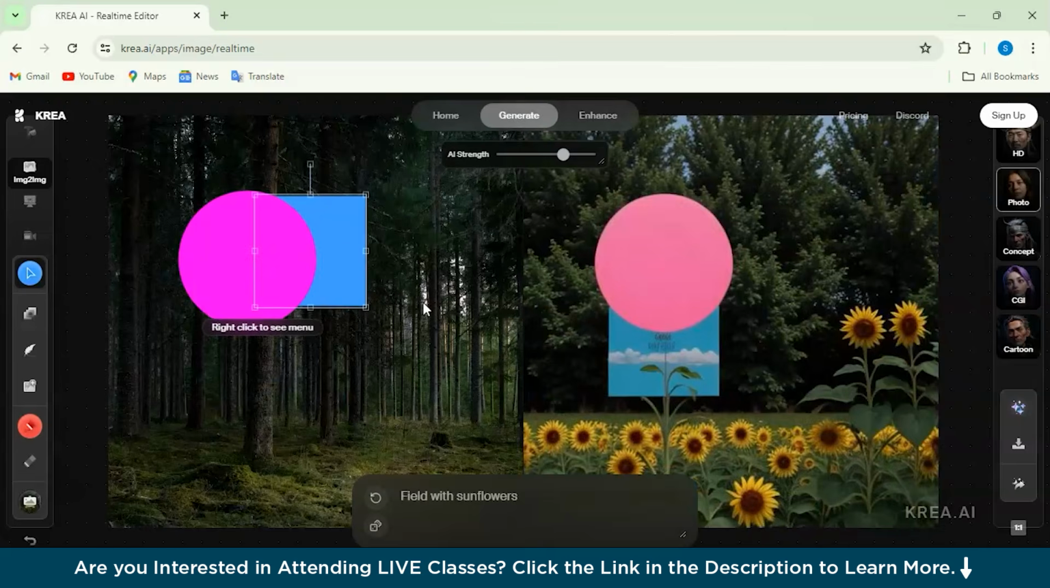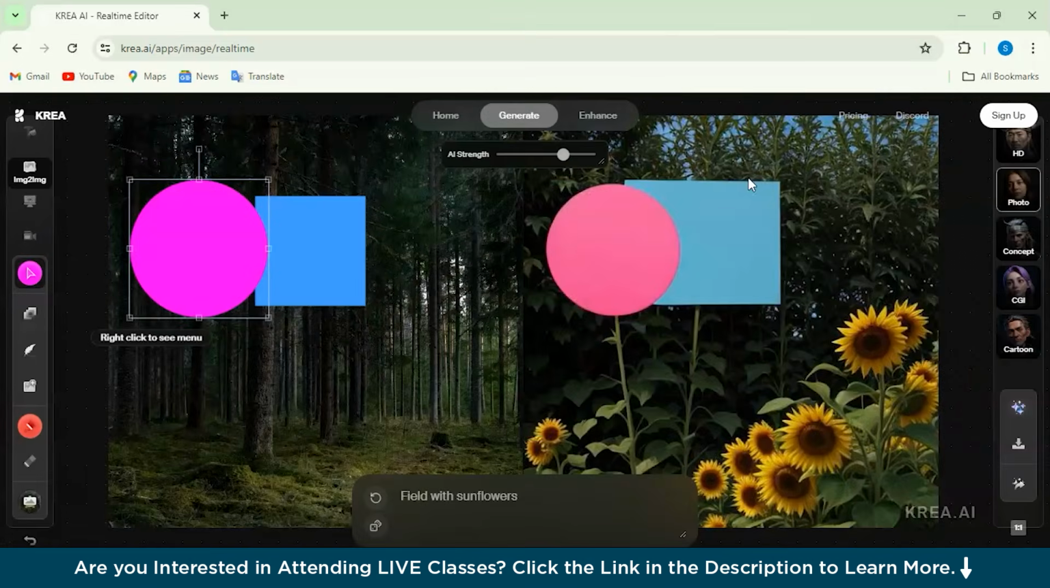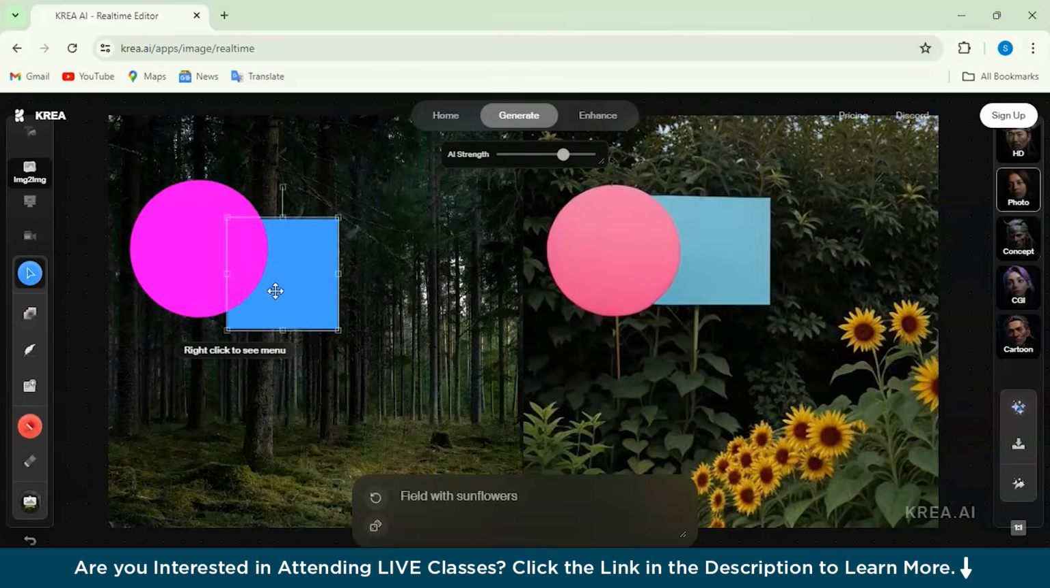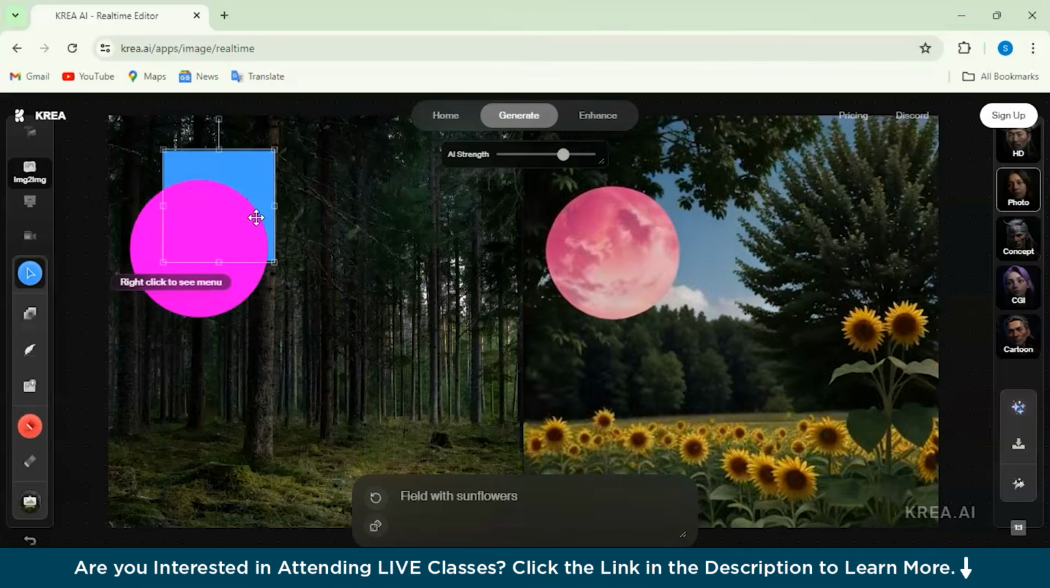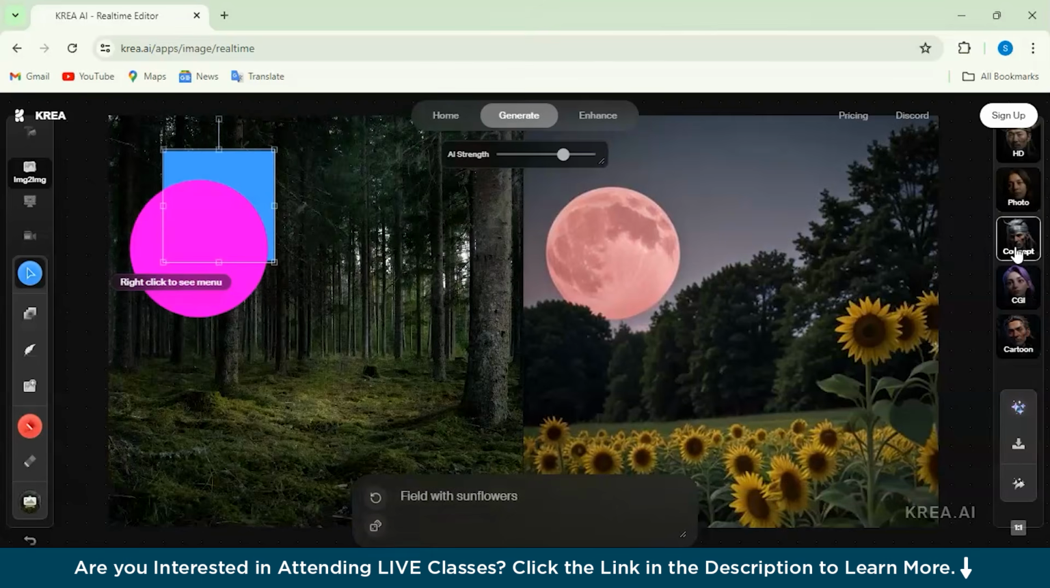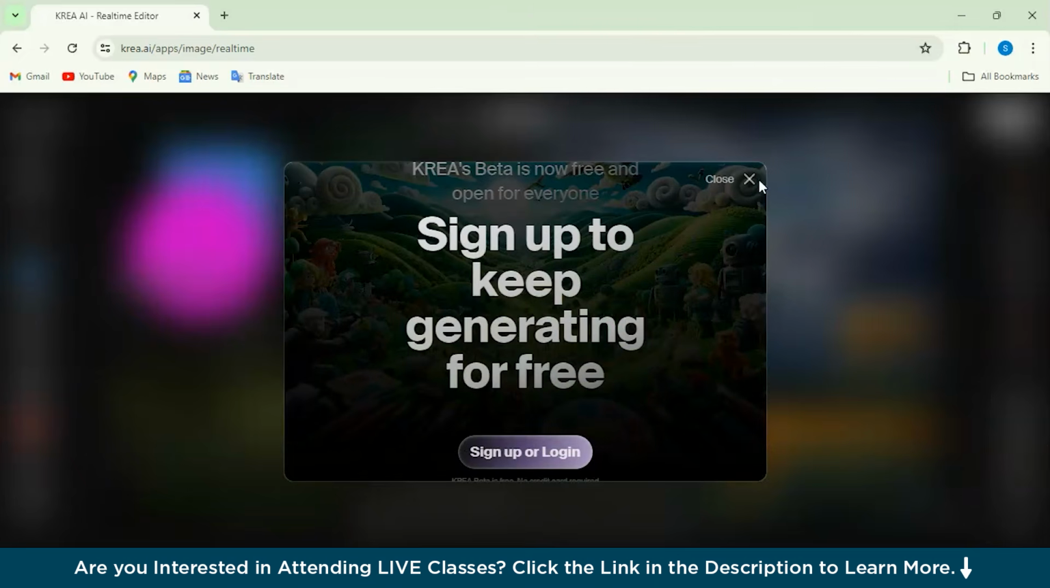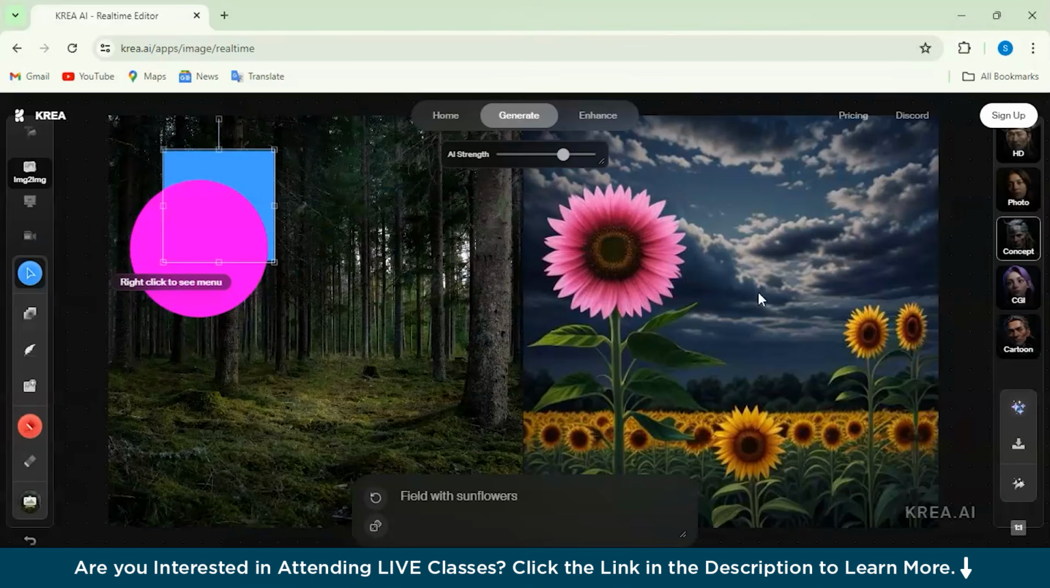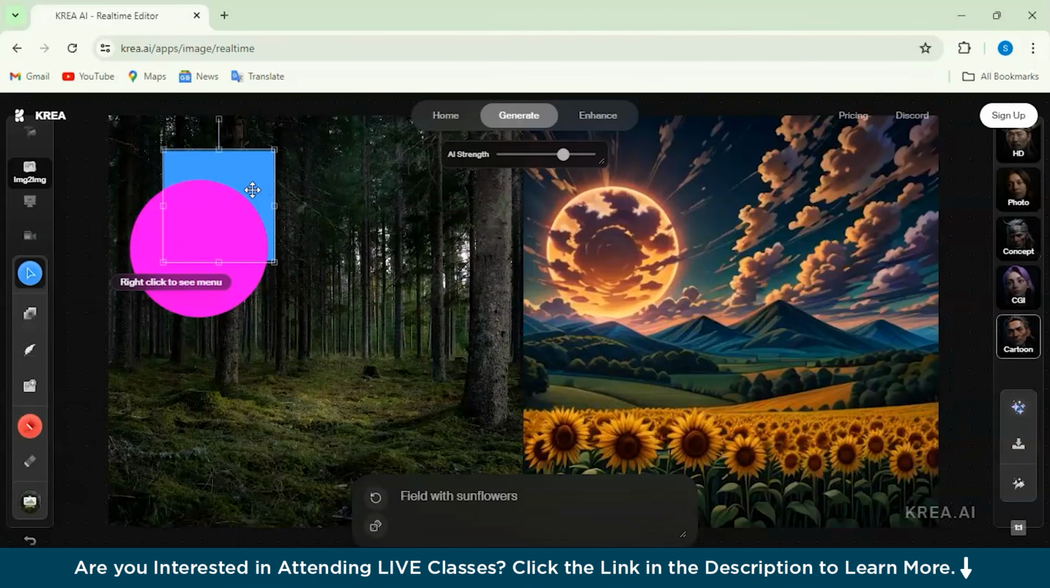So let's check it out. Since it's free, it's going to show the ads, and these are the type of images it will show you. Also, you have different concepts over here. You can see cartoon is there as well, and wow, this is so good. The quality of the image is really amazing.